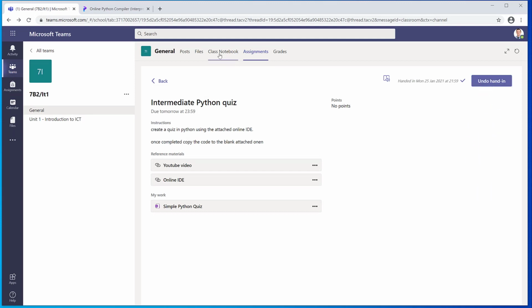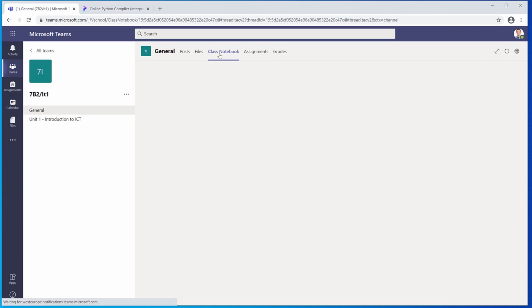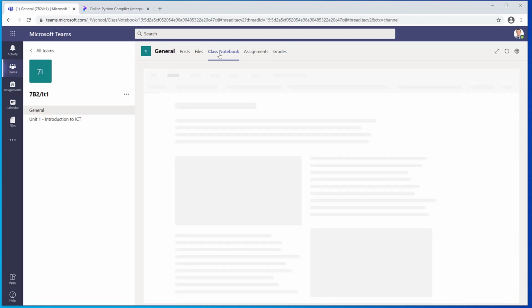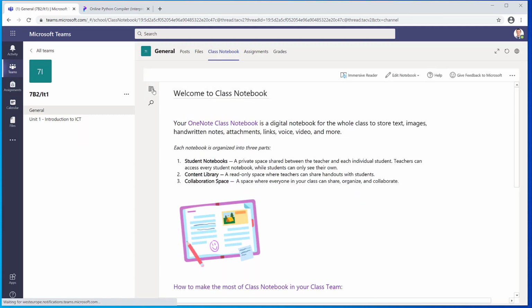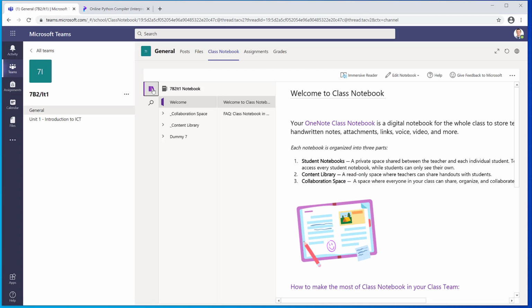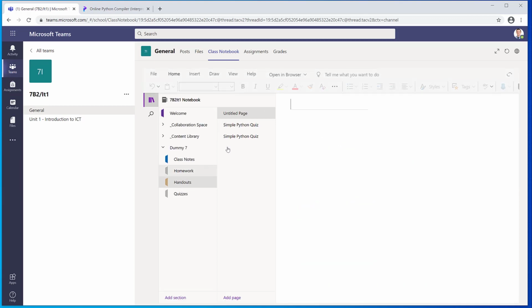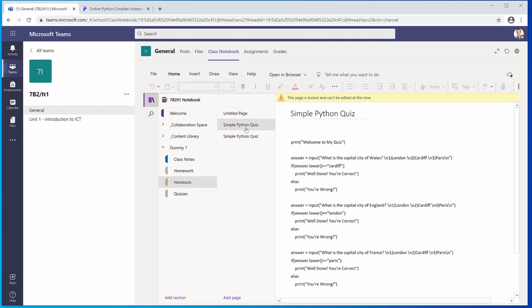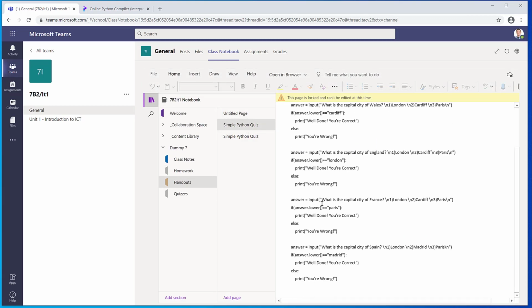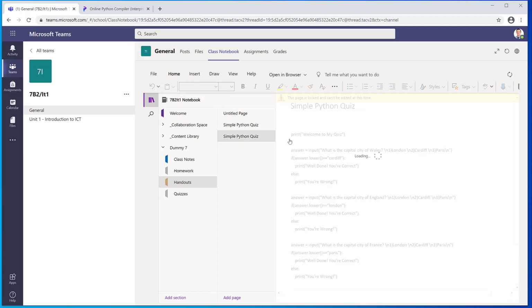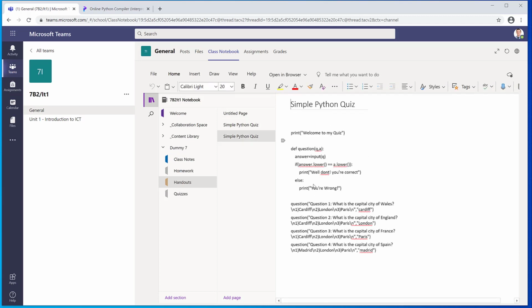Now they're both handed in, what you could do is go on Class Notebook, which will open up your OneNotebook. If I click on this little symbol here, it will show me my notebook in my, I believe, handouts. Yep, I have my original quiz, which is a long version of what we did, and our intermediate quiz, which is the same thing, but in a much more condensed fashion. That's all handed in, all ready to go to me to be marked.